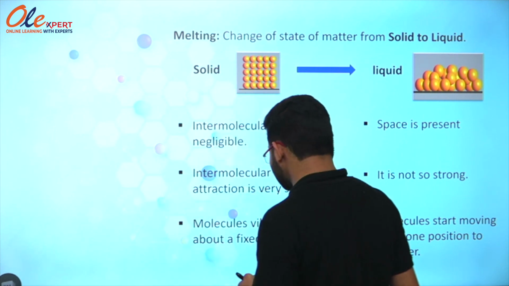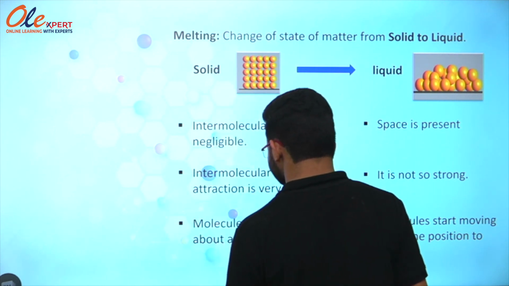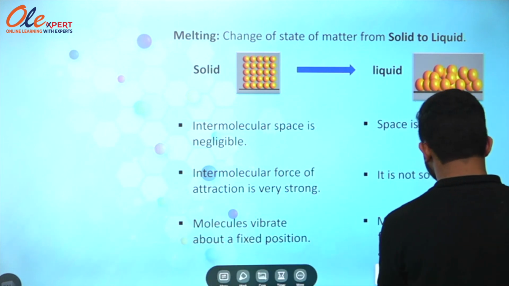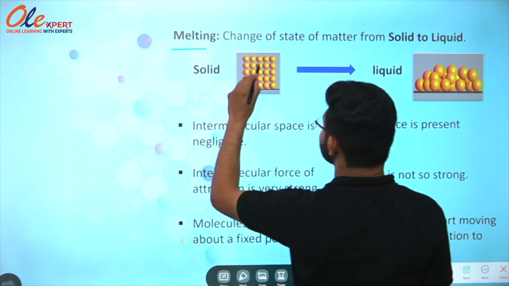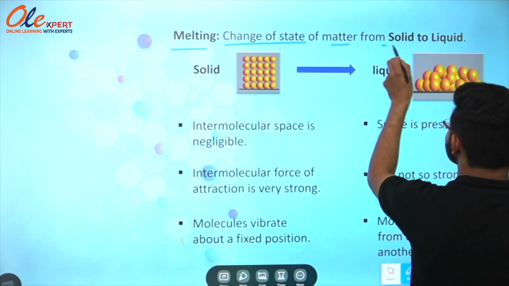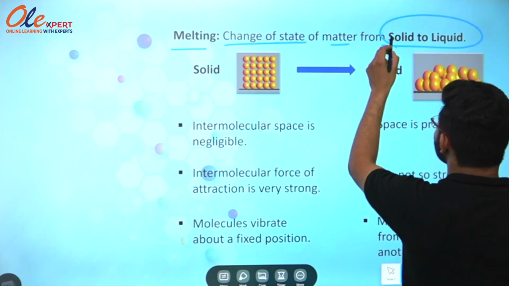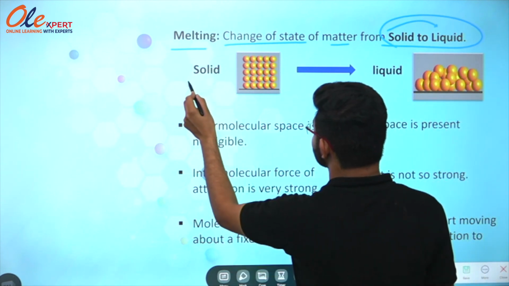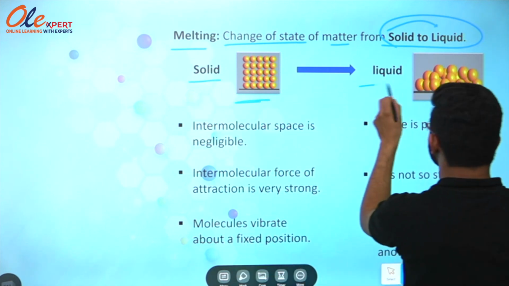So the first one that comes over here is melting. So what is melting? Melting is change of state of matter from solid to liquid. So if we are converting solid to liquid, we can say that it is the melting process. So this is solid over here and this is liquid over here.